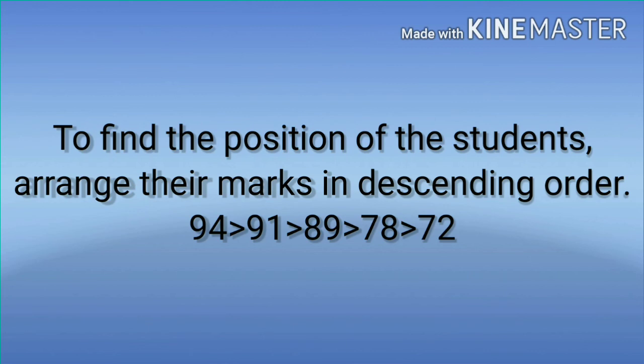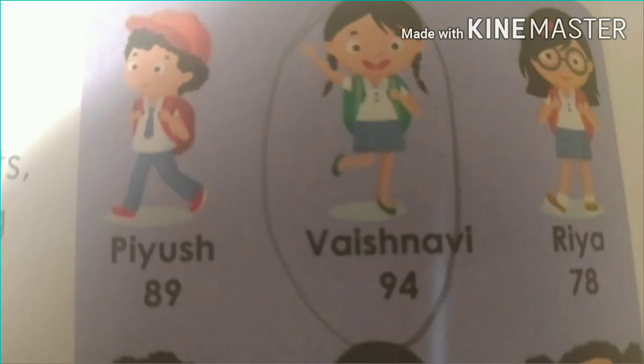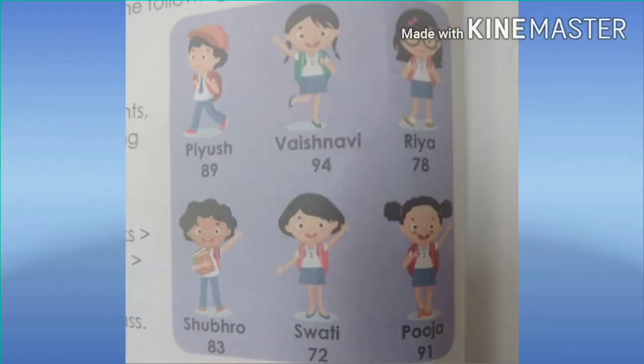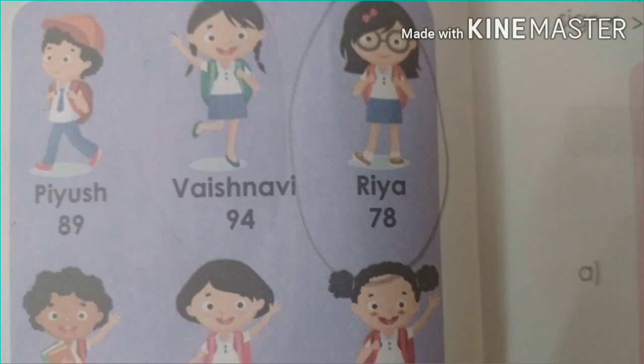So here we arranged the numbers in descending order. 94 is the highest marks. Then who got 94 marks here? Yes, Vaishnavi got 94 marks. So Vaishnavi came first in the class. Dear students, the second question is, what is Riya's rank? Yes, Riya gets the 5th rank.